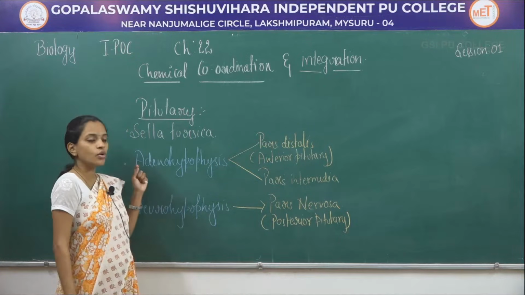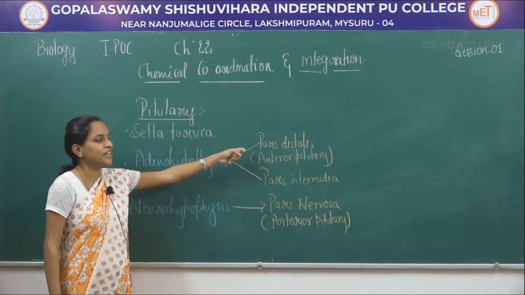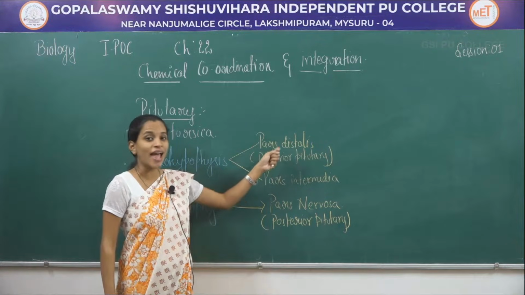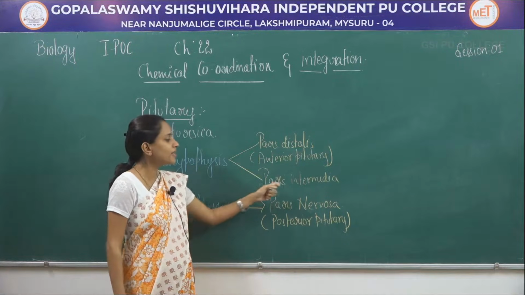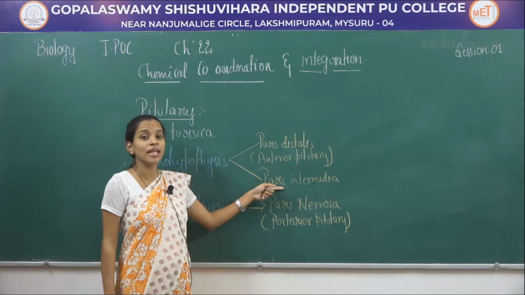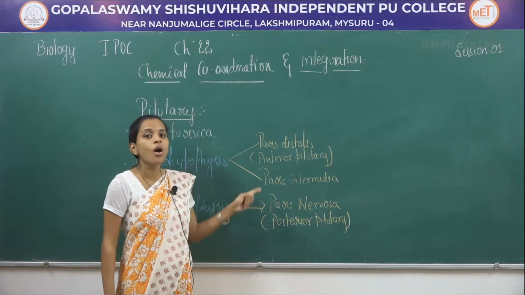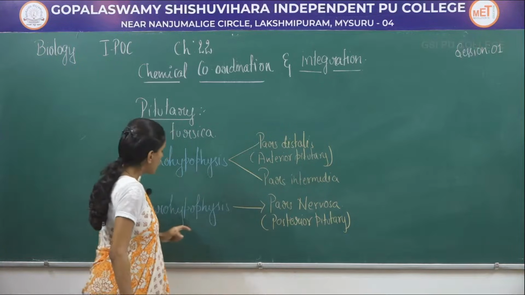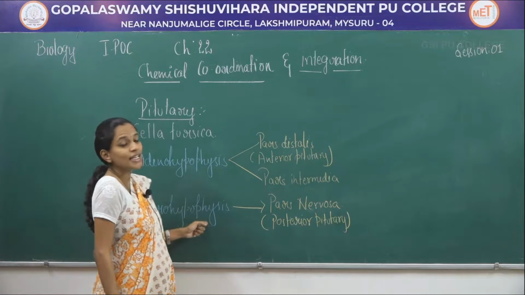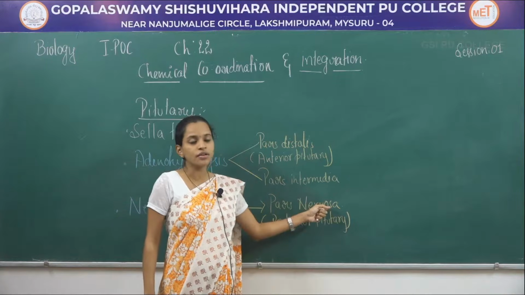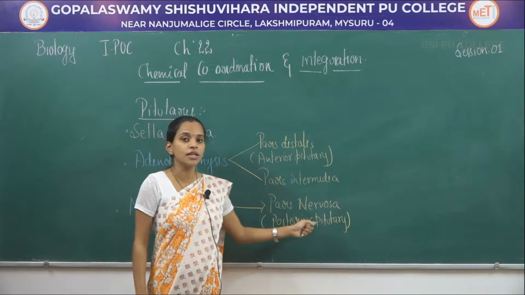When it comes to adenohypophysis, it can be classified into two different regions, that is pars distalis, which is also called anterior pituitary, and pars intermedia. So, this pars intermedia lies very much close to the pars distalis, or it is almost merged within the pars distalis. Whereas neurohypophysis, it is classified into only one region, that is pars nervosa, which we commonly call posterior pituitary.